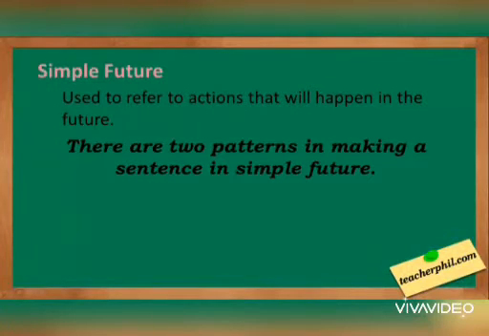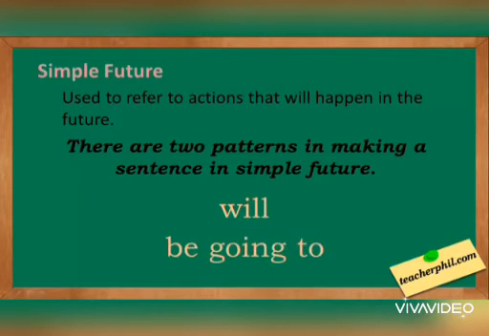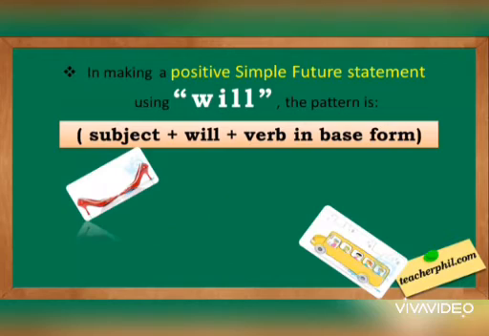Simple future. Simple future is used to refer to actions that will happen in the future. There are two patterns in making a sentence in simple future. That means we have two ways to make it, will and be going to. We can use both of them. In making a positive simple future statement using will, the pattern is subject plus will plus verb in base form. It means the first form of the verb will be used here.